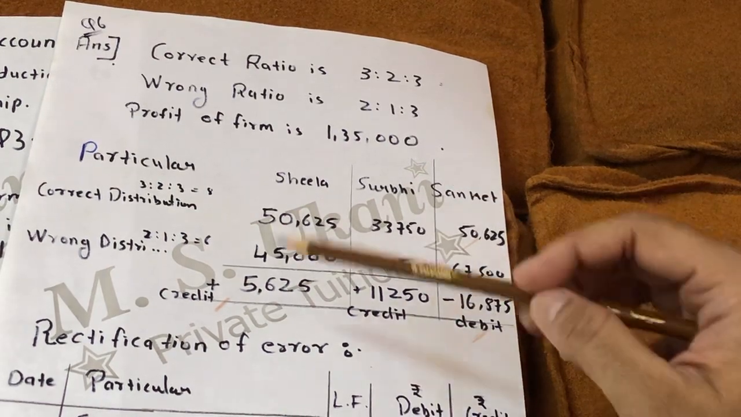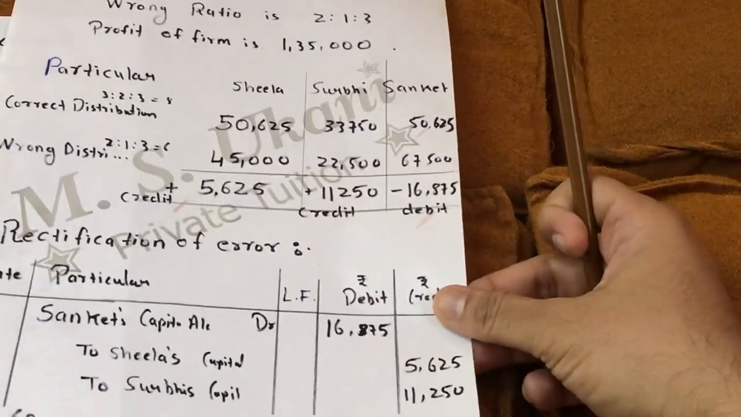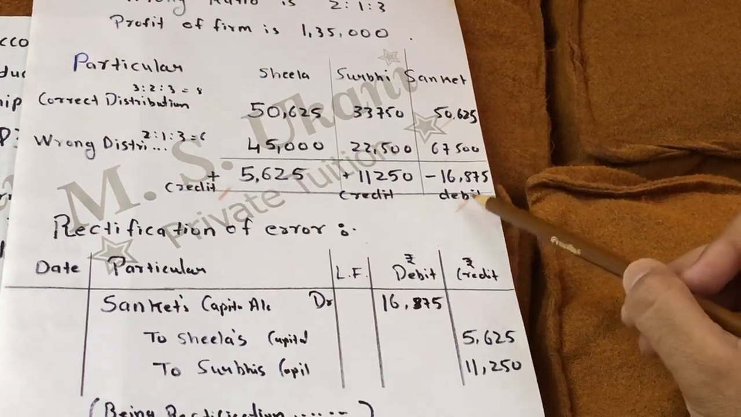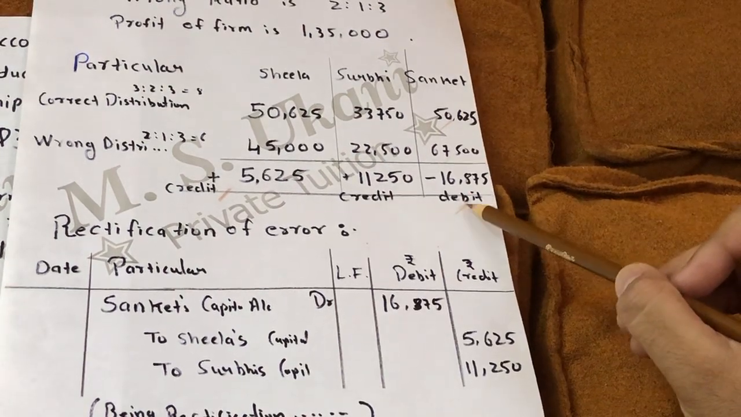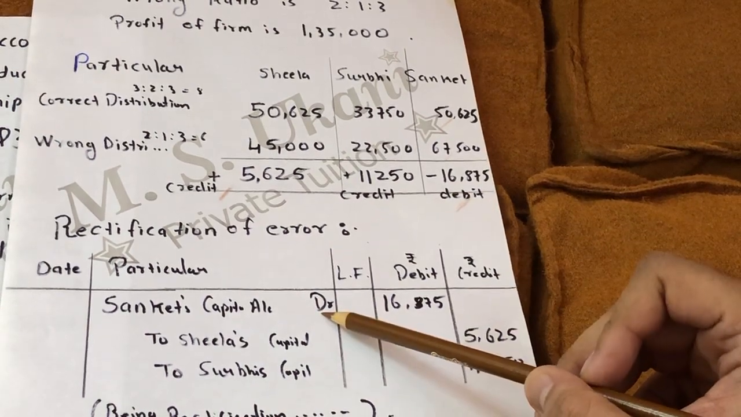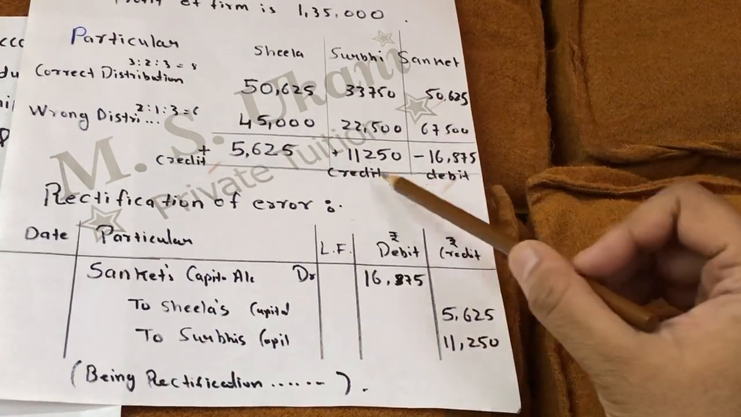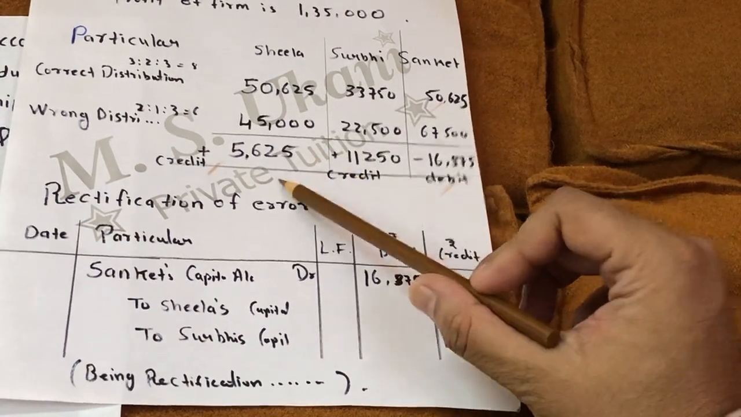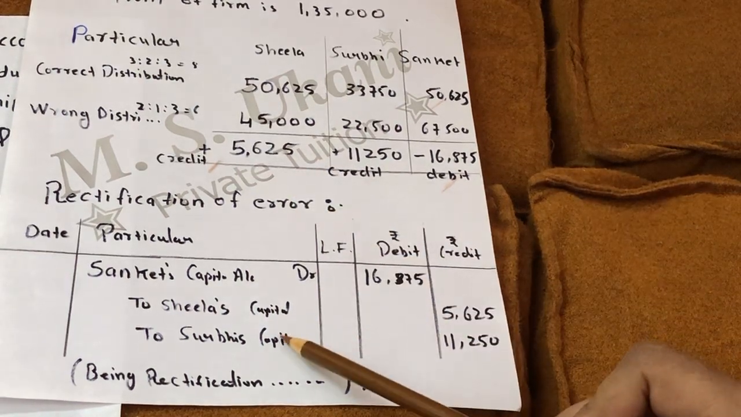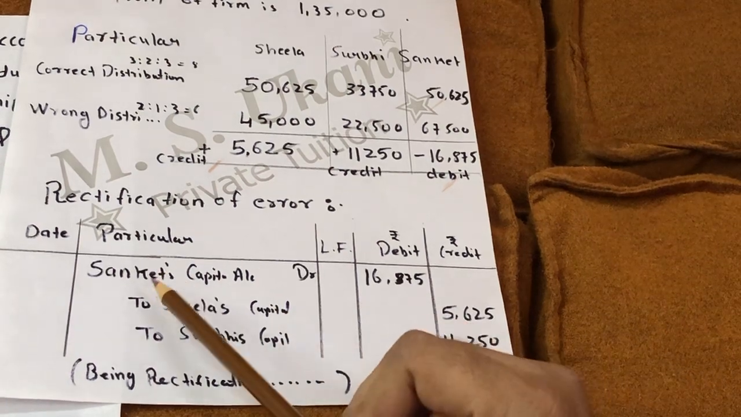So after calculating this, we have to make a journal entry. For that you have to remember that the partner whose answer comes in negative, that is Sanket, should be debited in the journal entry. Okay, and the partners whose answers come in positive, that is credit, those two partners should be credited on the credit side of the journal entry. So let us see the journal entry.